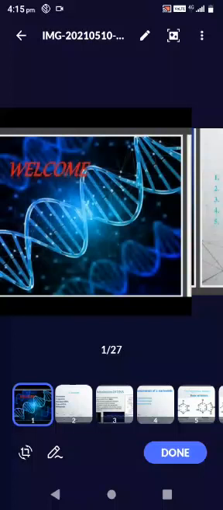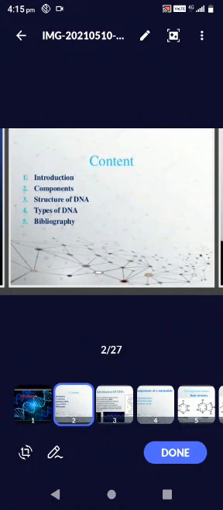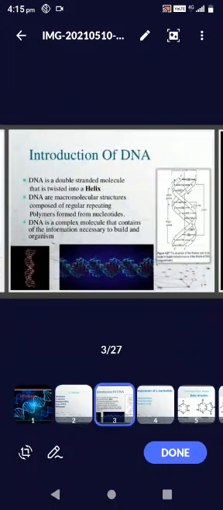Today my seminar is about DNA. First I want to explain the contents of DNA: introduction, components, structure of DNA, types of DNA, and bibliography.